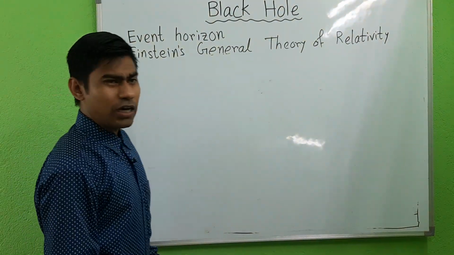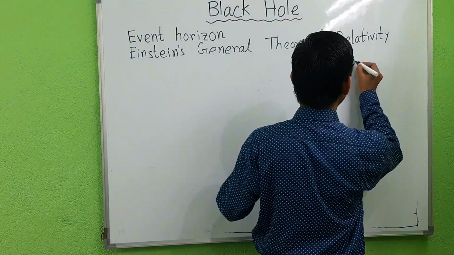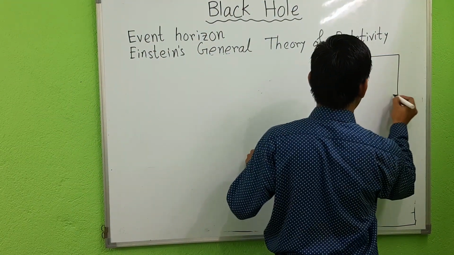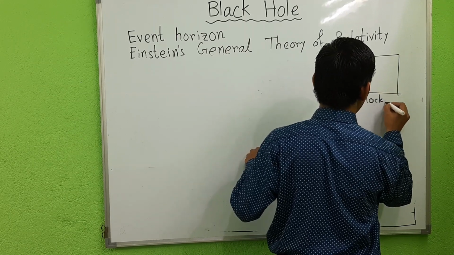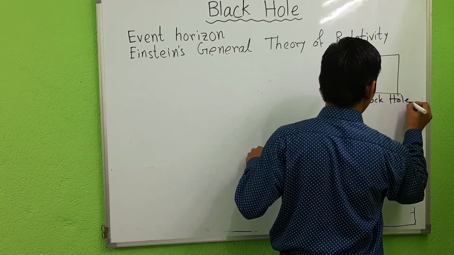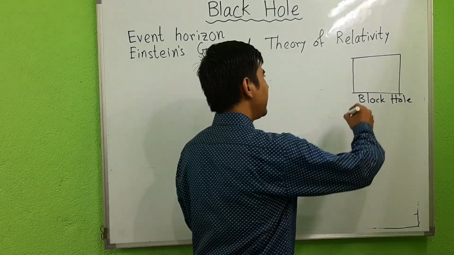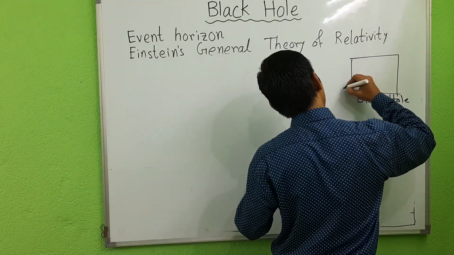Now, suppose this is a black hole, and this is the event horizon.